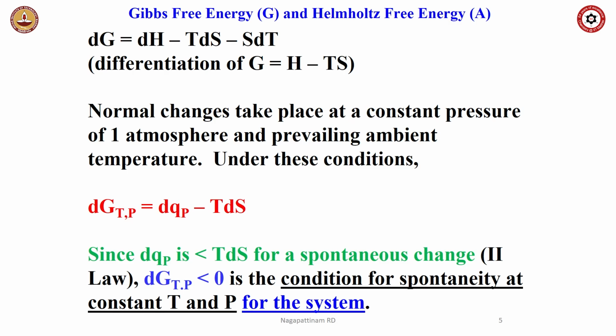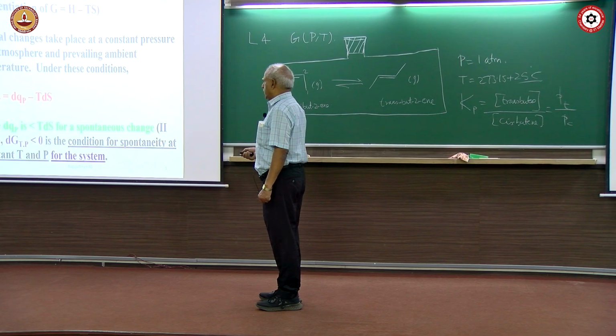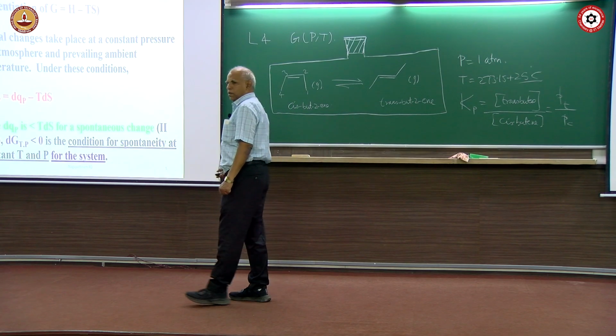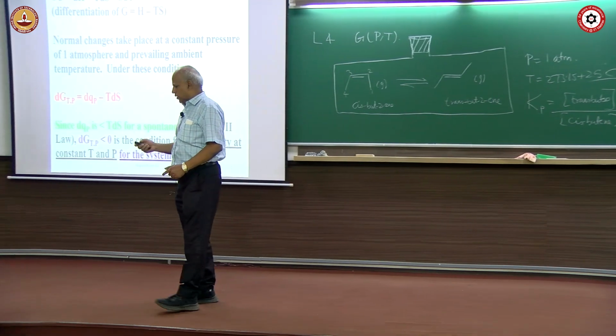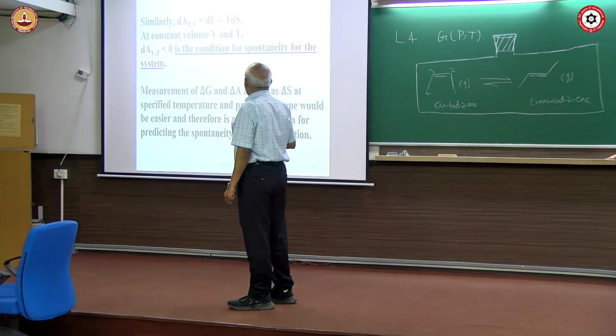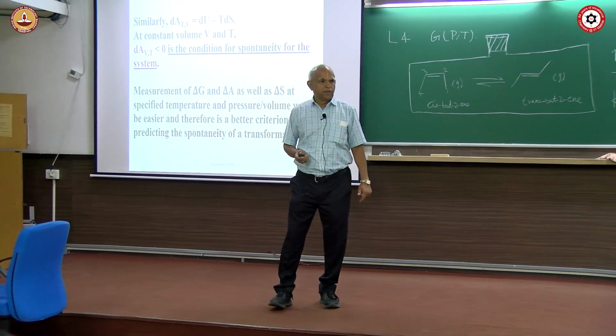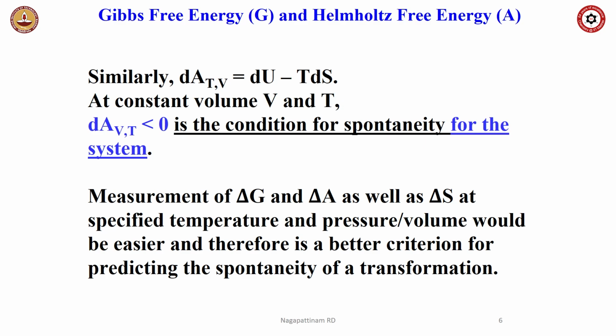Since dQp is always less than T dS, remember the second law, heat absorbed will always be less than this. So, for a spontaneous transformation of a system, dG at constant T and P should always be negative. That is the condition for spontaneity. Okay. Similarly, you can do the exercise for Helmholtz free energy under constant volume and temperature. If dA, the change in Helmholtz free energy, is less than 0, that is a condition for spontaneity.